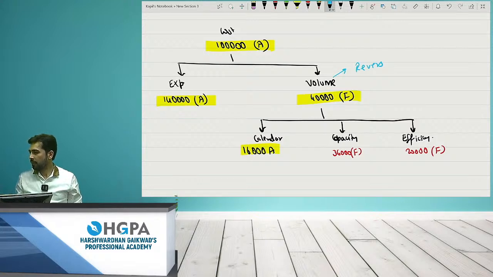Okay. Yes, Shivani, now it's correct. Okay, one more minute and then we'll continue.